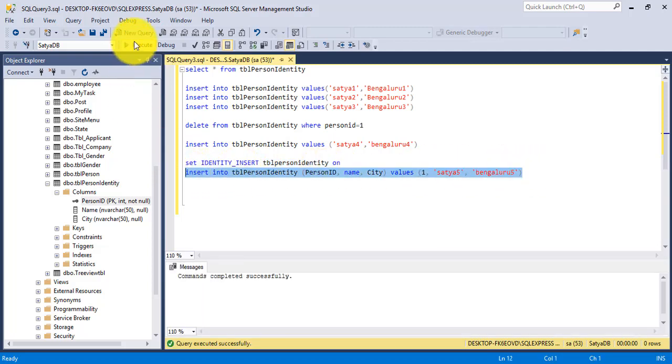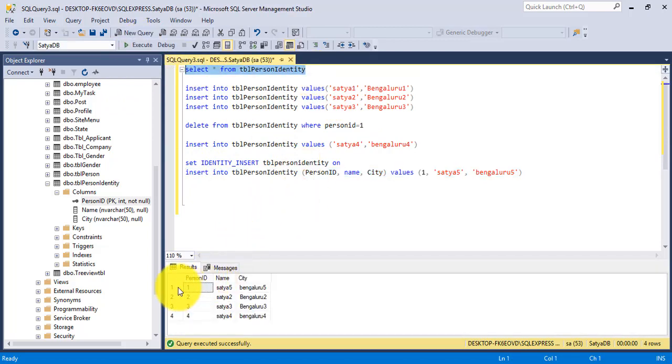I need to insert the explicit value here. So one row is affected. If you see here, the person ID 1 is inserted successfully. So an explicit value can be inserted using identity underscore insert set on. We must mention the column names here, which are the columns inside this person identity table.